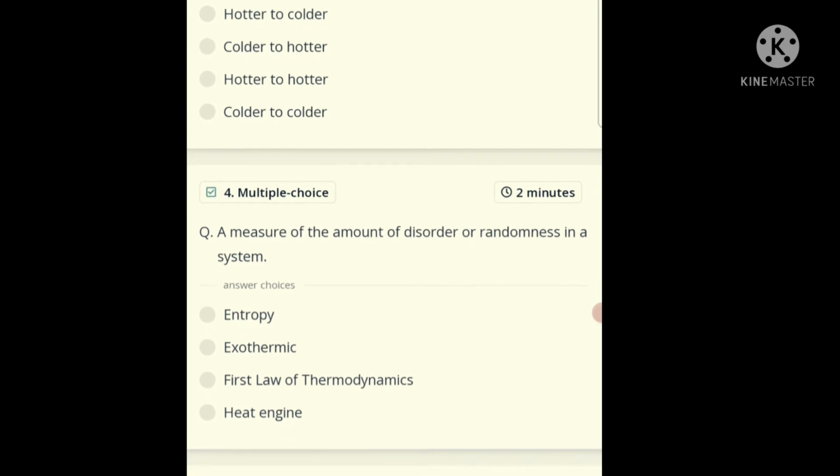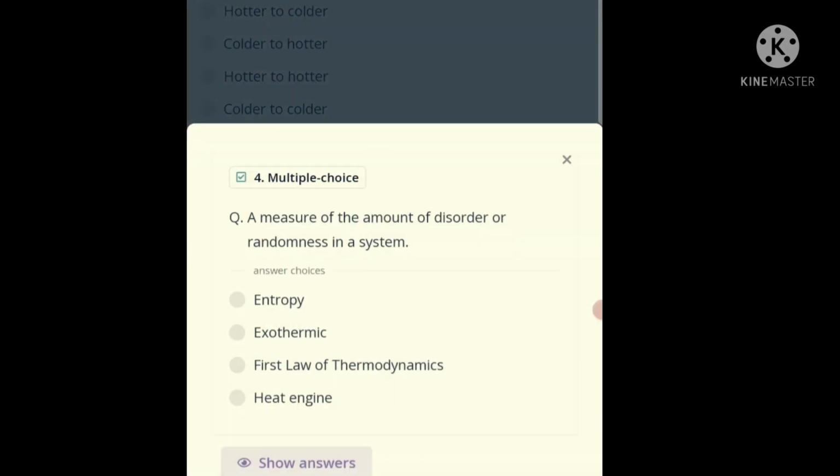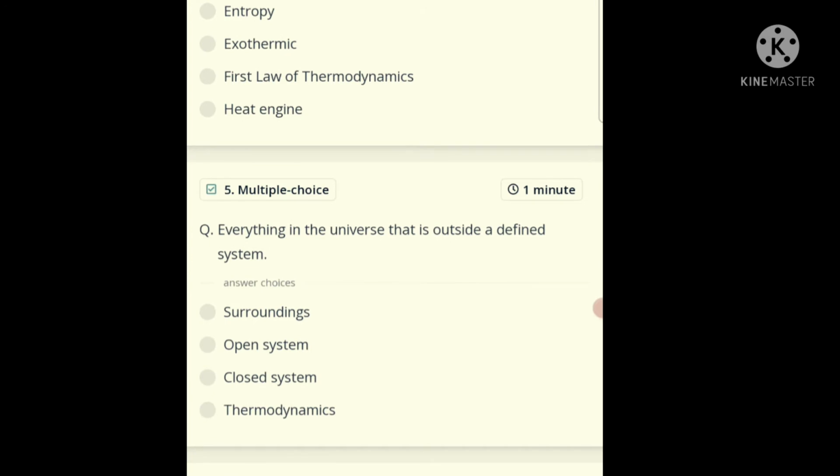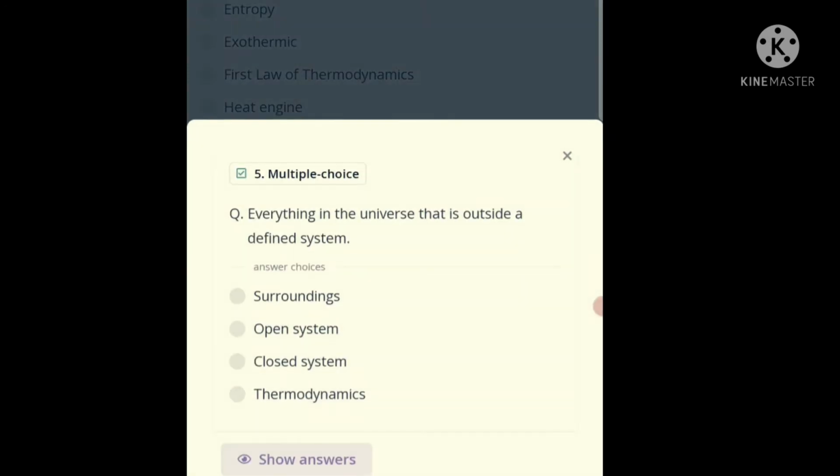Now question number 4. A measure of the amount of disorder or randomness in a system is known as entropy. The correct answer is entropy. Question number 5. Everything in the universe that is outside a defined system is known as the surrounding. The correct answer is surrounding.